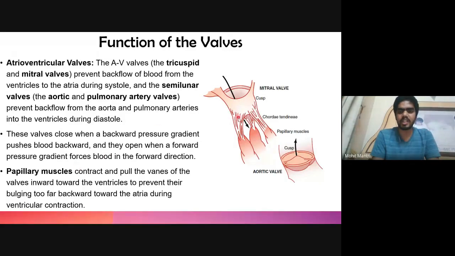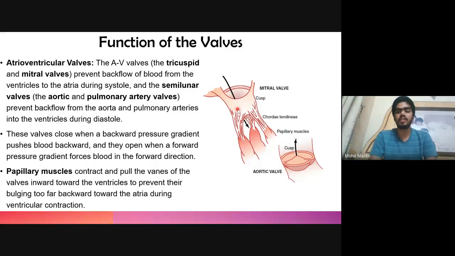And there are specialized muscles known as papillary muscles, which help in regulating the opening and closing of this valve. Papillary muscles are connected to the chordae tendineae. These are fiber-like structures which are connected to the mitral valve or bicuspid valve. So these papillary muscles contract and prevent the valve from bulging too far backward during the ventricular contraction.